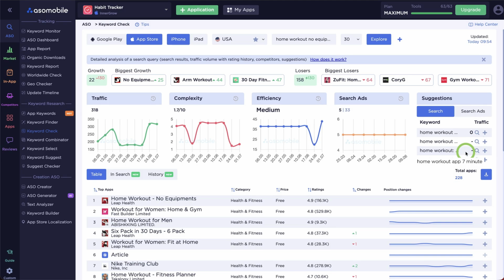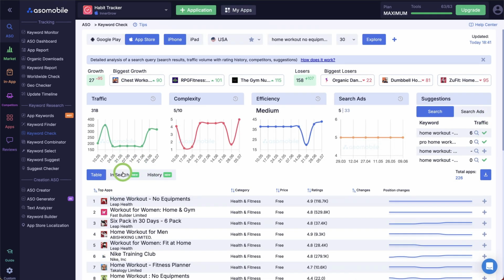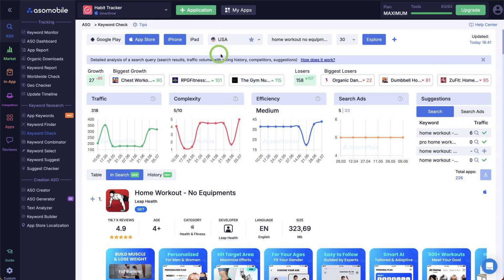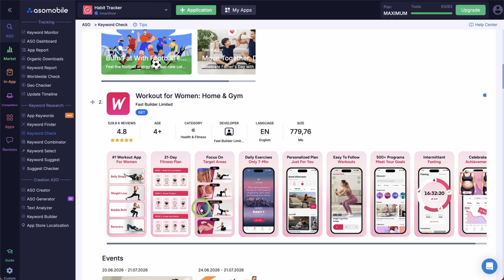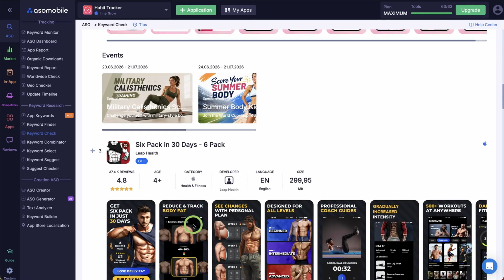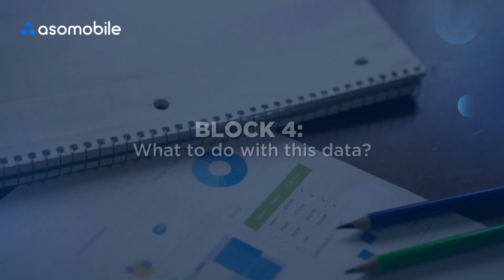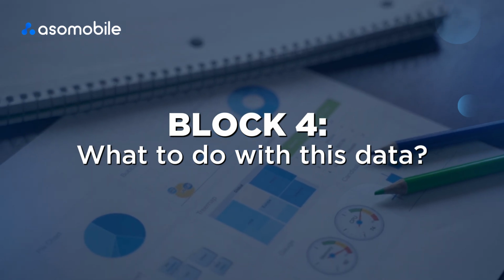Each one is worth checking on its own, so you can run as many as you want and build a real keyword list. When one looks promising, hit the plus next to it and it goes straight into your keyword list. It's called Keyword Monitor. After you pick a keyword, the In Search tab shows exactly how competing apps appear to users in search results and in any country. Icons, screenshots, rating, name, metadata, so you can evaluate your competitors and see what works in your niche.